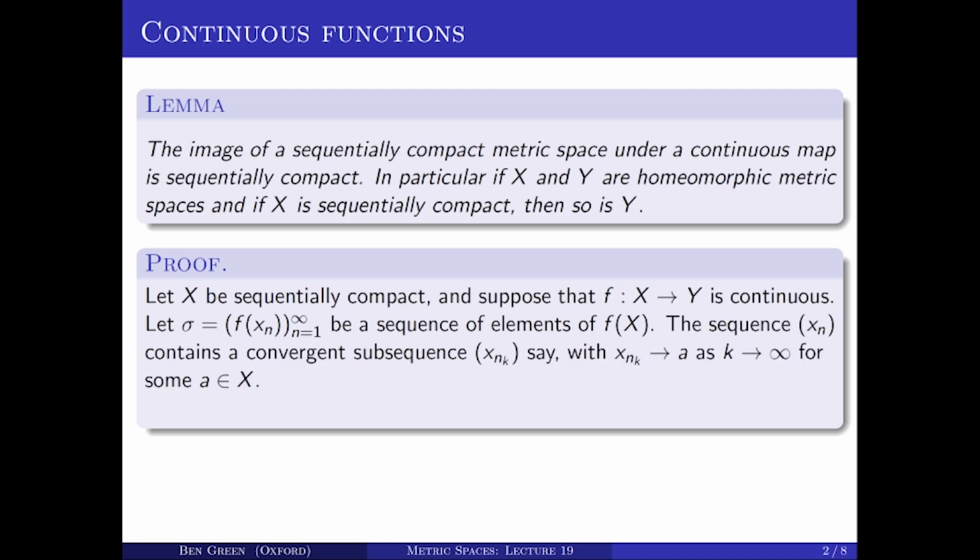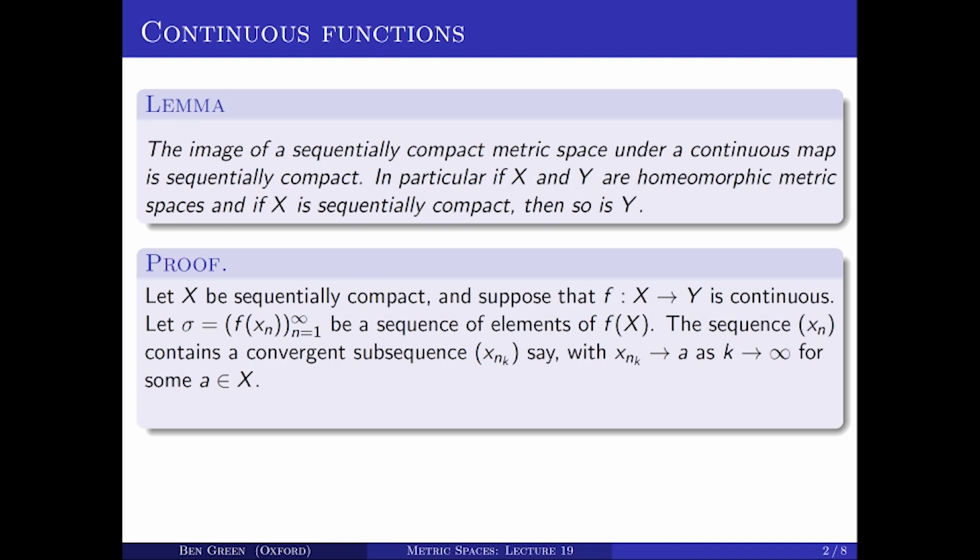Now we'll look at the sequence of x_n's in the space X. Because X is sequentially compact, that sequence has a convergent subsequence, x_{n_k}, k equals 1, 2, 3, and so on, and that subsequence tends to some point a as k tends to infinity.